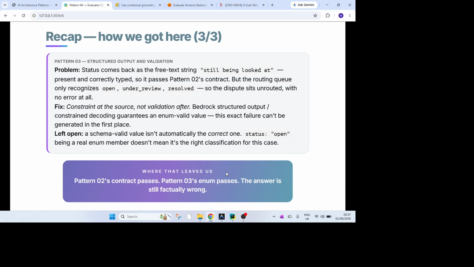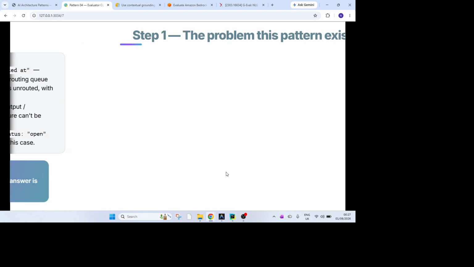In pattern 03 of the series, what we covered is the response part of it. Let's say AI responds back, when Mike asks the question, that it's still being looked at, it's not been done. So there we ensure that we validate the constraint at the source itself, so that when we ask an AI to respond back, as part of the call itself, we send the constraint of what we are looking for. So that's what we covered there.